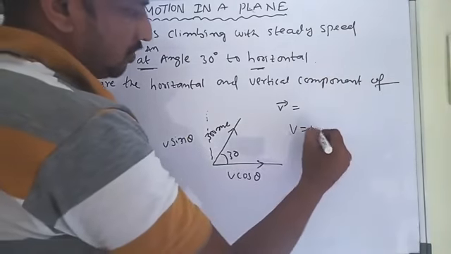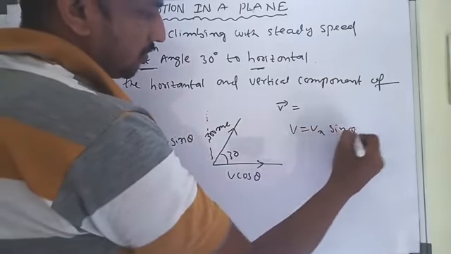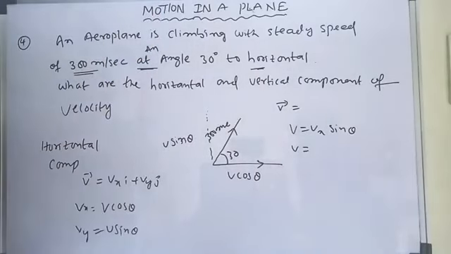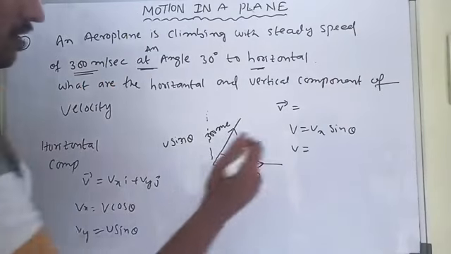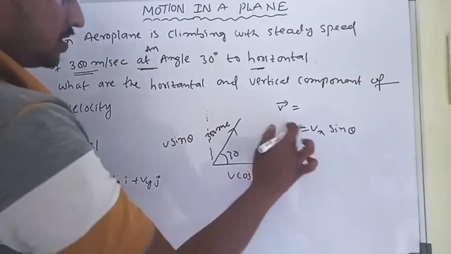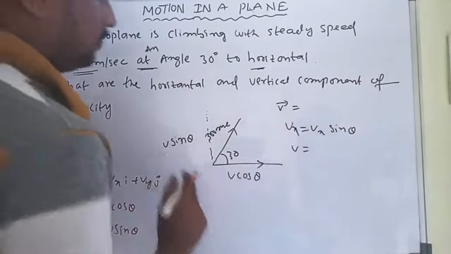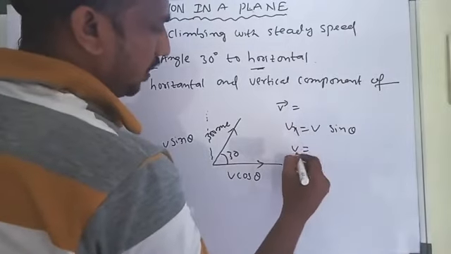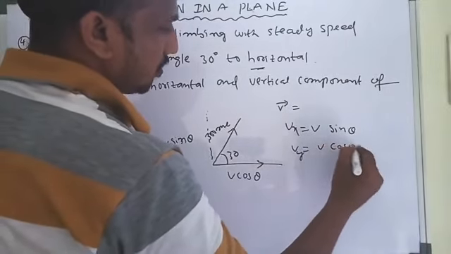Vx is equal to, horizontal, vertical... Vx is equal to V sin theta, and Vy is equal to V cos theta.